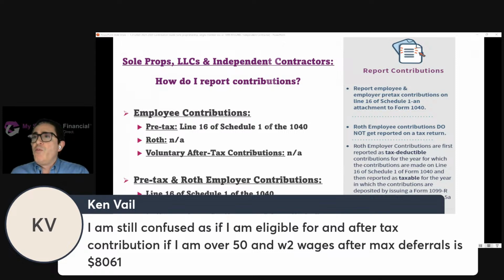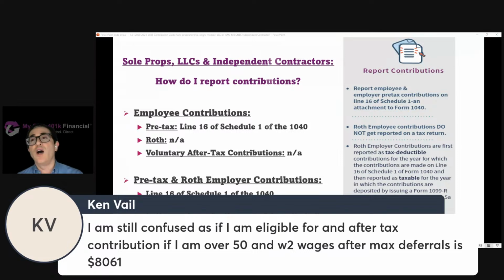If I'm eligible for an after-tax contribution, if I'm over 50 and W-2 wages after max deferrals is $8,061. So you're over 50 and W-2 wages after max deferrals is $8,061. So let's just make it 8,000 to make it a round number.